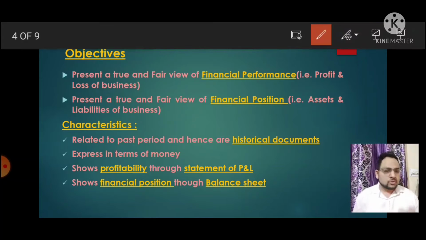Okay, so let us come to the next point. Now the next question arises: what should be the features of these financial statements? So these are the features. First of all, as it is on a past period, it is called a historical document, right? As it's related to finance, it is in terms of money, right?